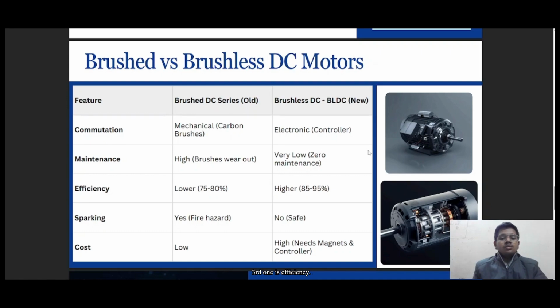The third one is efficiency. BLDC motors are significantly more efficient, at 85 to 95%, compared to brushed motors at 75 to 80%. The fourth one is safety. BLDC motors eliminate the sparking hazards found in brushed motors. Also, the cost. The cost of brushed DC motors is low, but when you compare them with BLDC motors, BLDC motors have a higher cost.